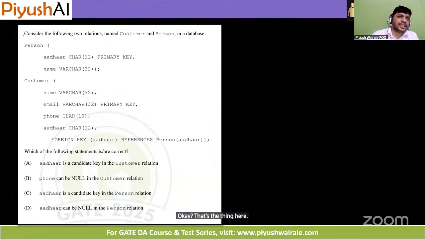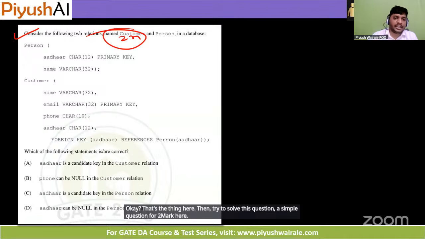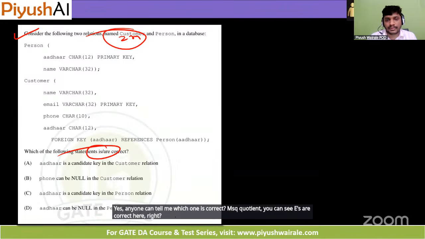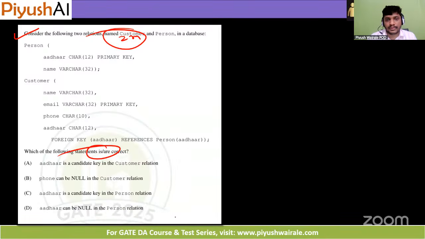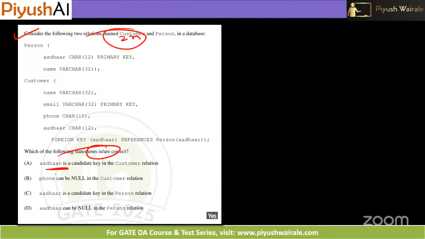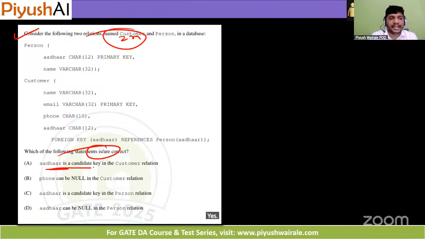Then try to solve this question. A simple question for 2 marks here. Yes, anyone can tell me which one is correct? MSQ question. Aadhaar is a candidate key for customer relation. Is this true? Yes. Candidate key for customer relation.